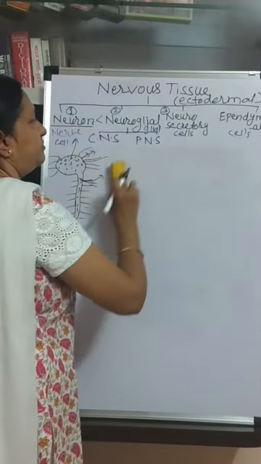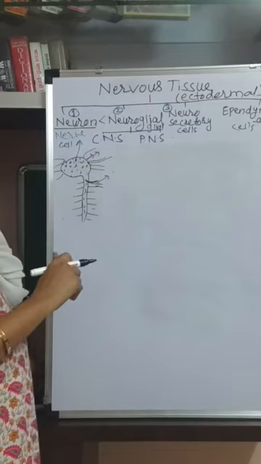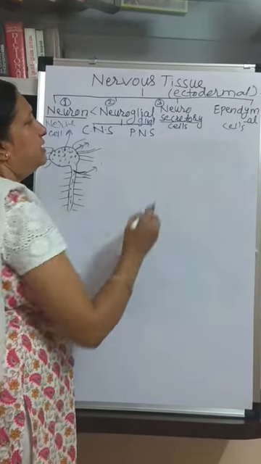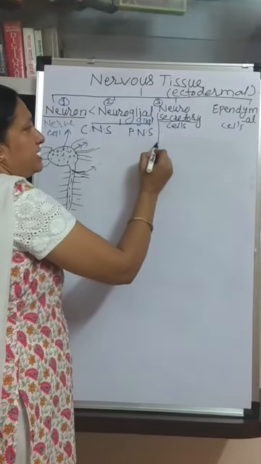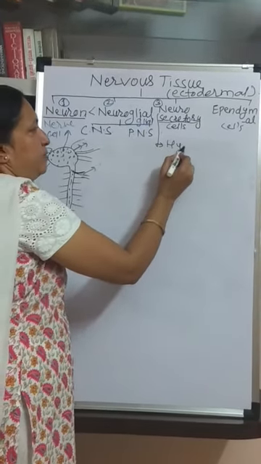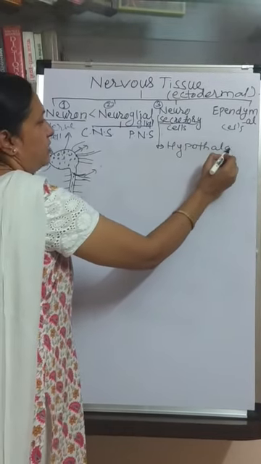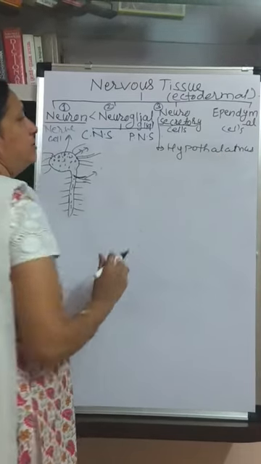Now, the third type of cell is called the neurosecretory cell. Secretory means secretion. These cells secrete some substances. Particularly, these cells are present in hypothalamus. You know, hypothalamus is a part of the brain.